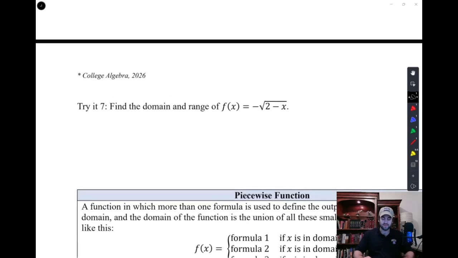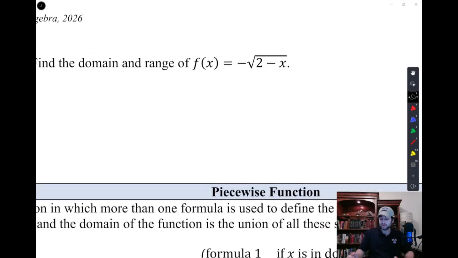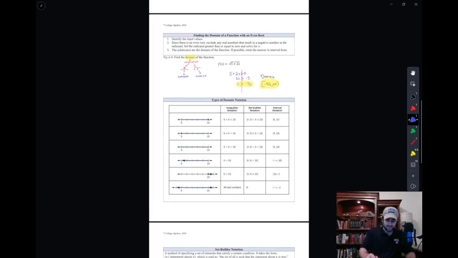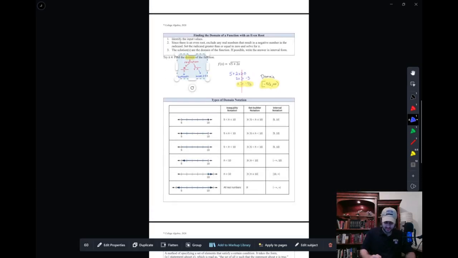So here we go. We're going to find the domain. The domain is going to be straightforward like we did earlier. The range, we're going to have to do some thinking, and we'll get to call back to 3.1 a little bit. So for the domain, pretty straightforward. We're going to take the inside. Well, I'll go steal it again. We're going to steal this flowchart again for one last time.